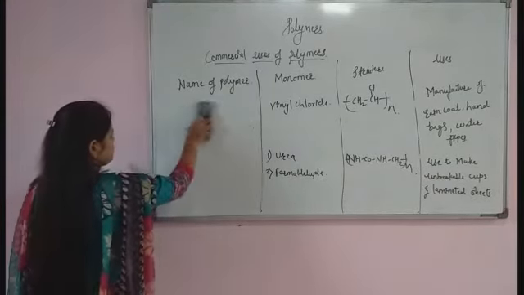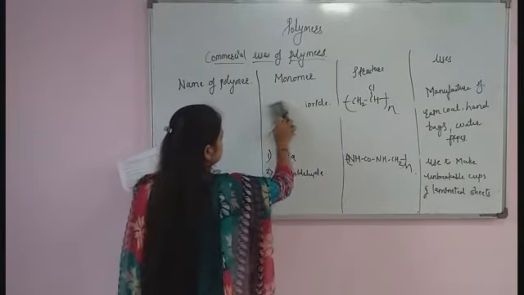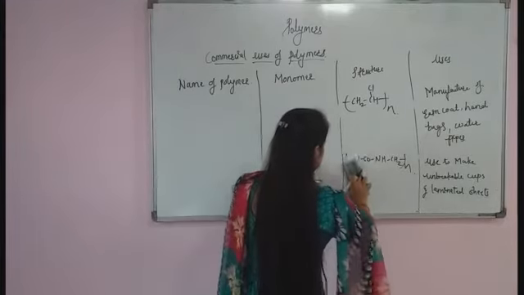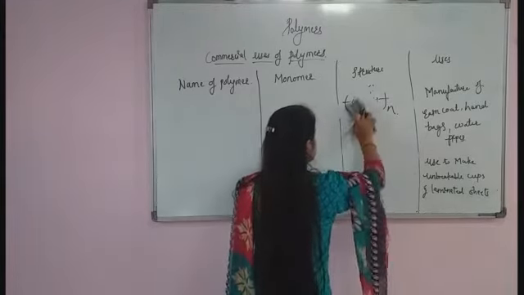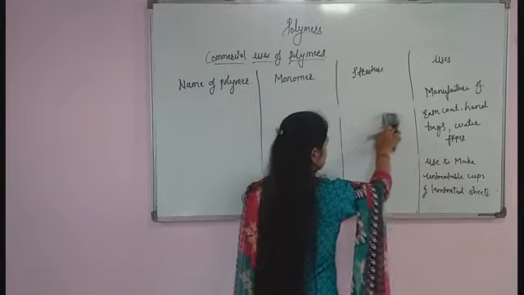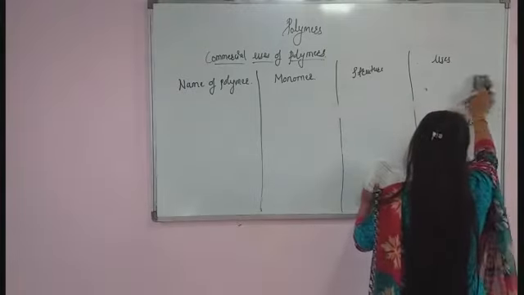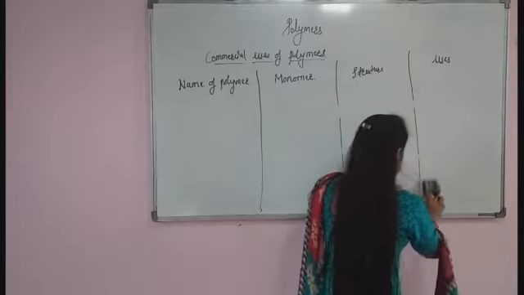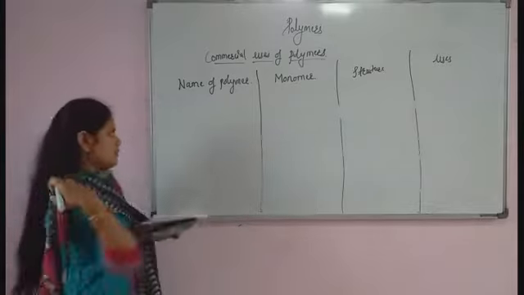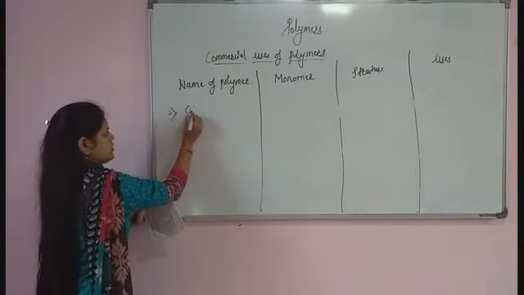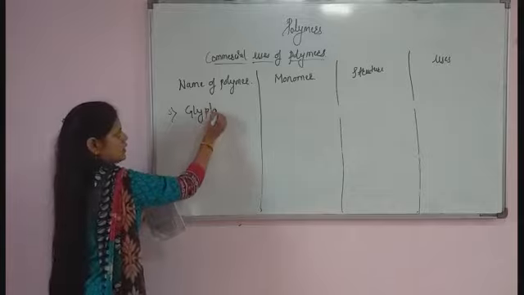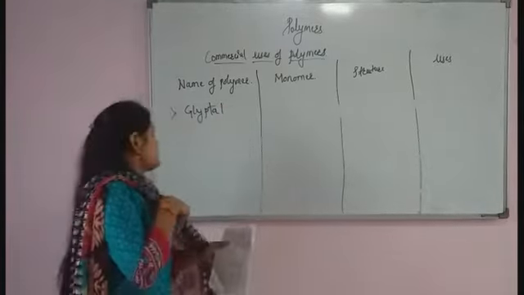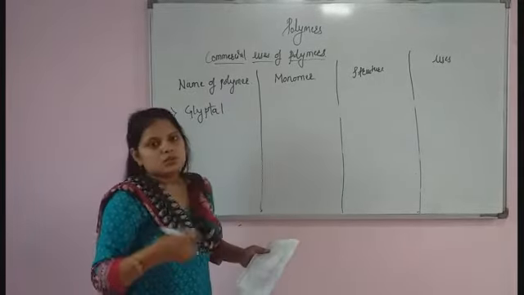Glyptal. The fifth example will be Glyptal. For the formation of Glyptal we require two monomers.